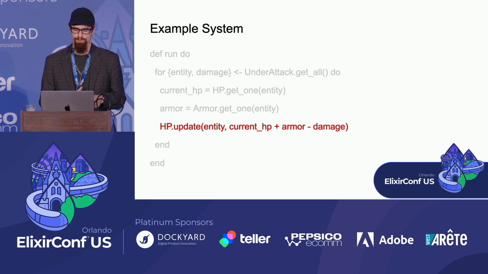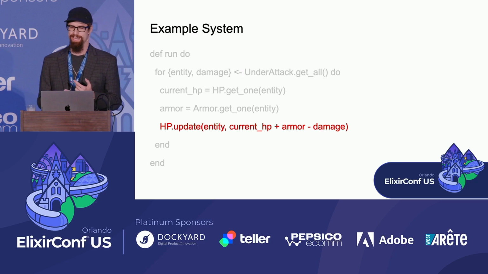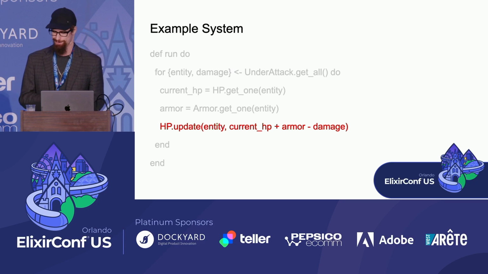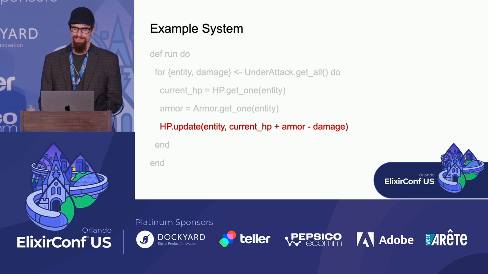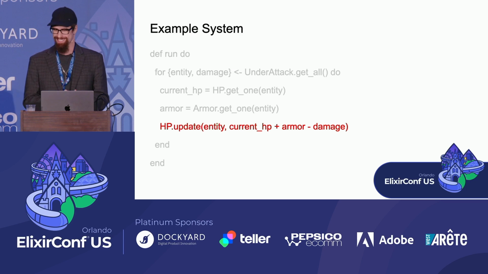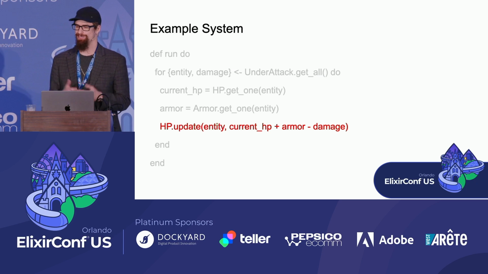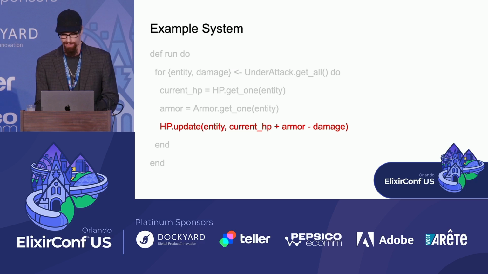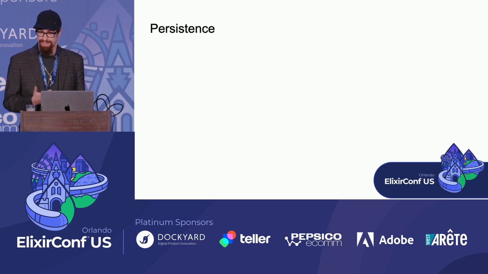And so in this case, we're using a kind of simplified formula. You might be able to see the problem here, which is that if the armor rating is greater than the damage being taken, then the ship is actually going to gain HP. So ideally, this formula would have some kind of min validation to make sure that you can't take less than 0 damage. But for simplicity and font size sake, we're going to just use current HP plus armor minus damage. And the result is going to be saved into that new HP component. And with that, that's everything we need for our backend to be running.